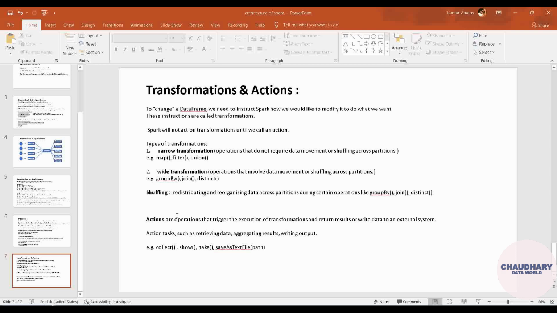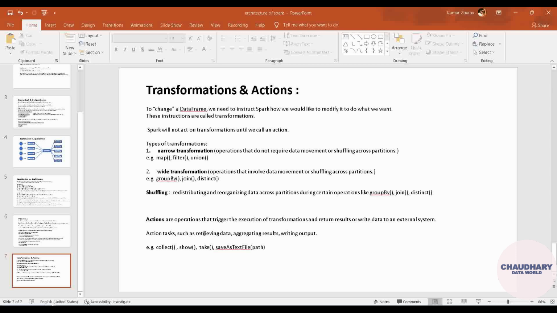To take out that data, even to see it, that means if you want to see that particular data in your UI, you need to apply an action over it. That action might be dot show, dot take, dot collect. Any of these are called actions. That means operations that trigger the execution of transformations and return the result or write data to an external system.